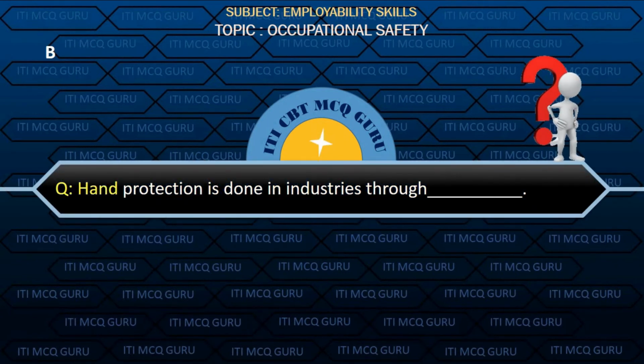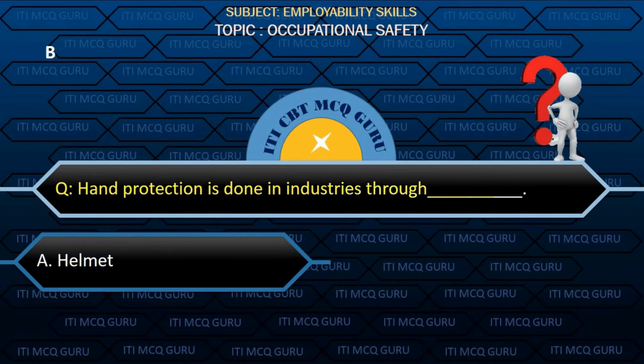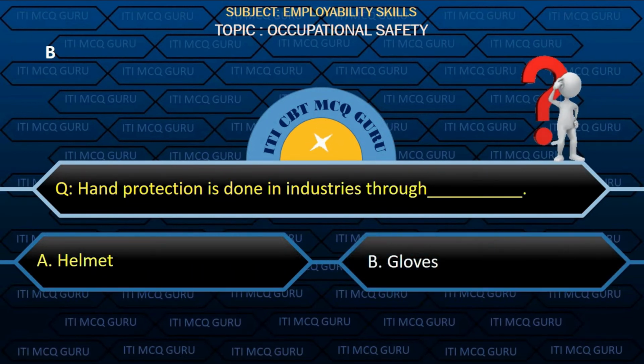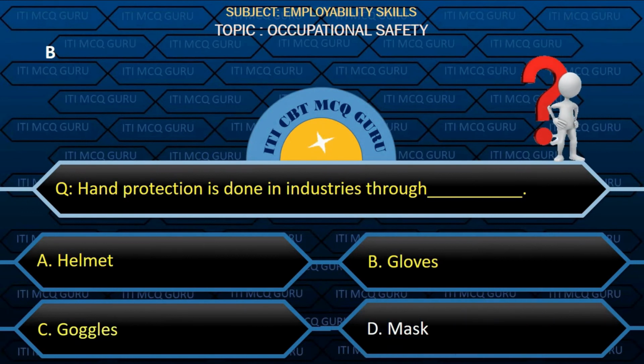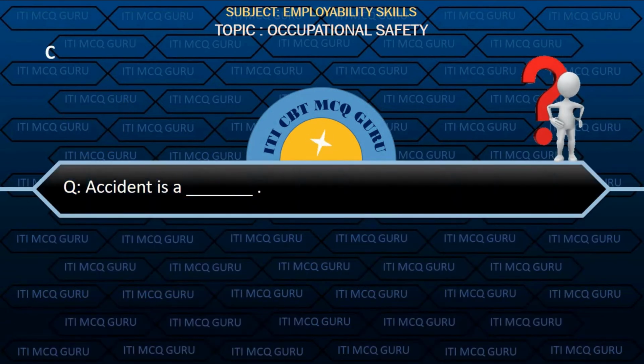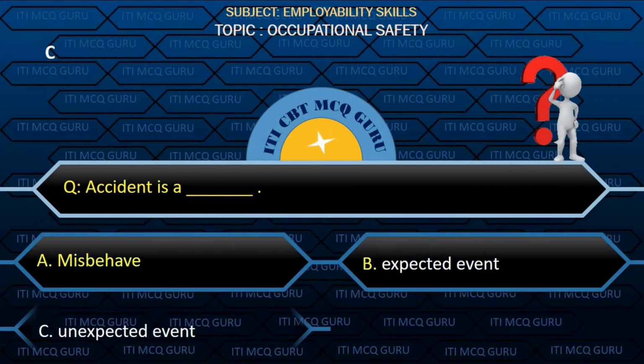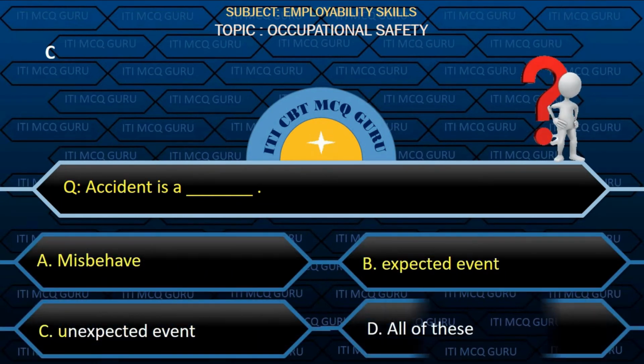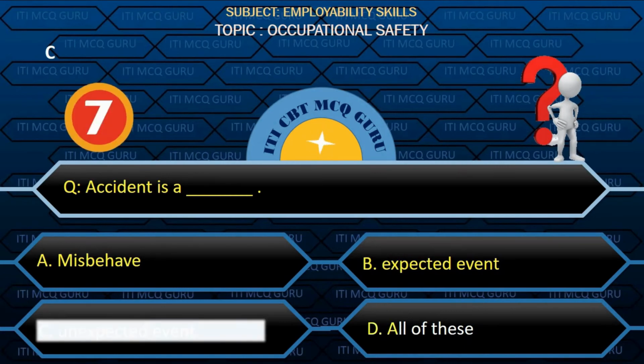Hand protection is done in industries through? Option B, gloves. Accident is a? Option C, unexpected event.